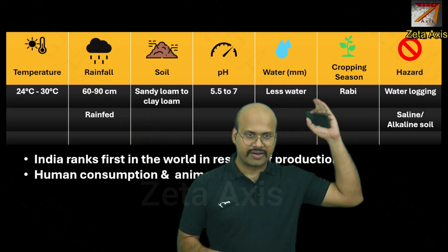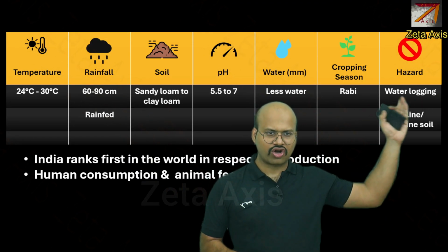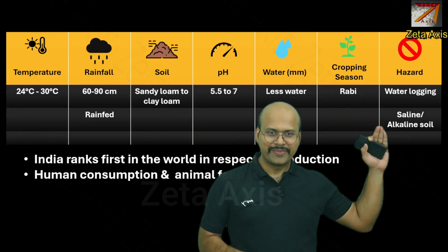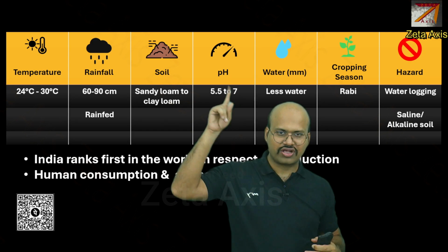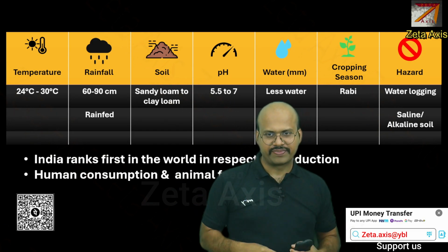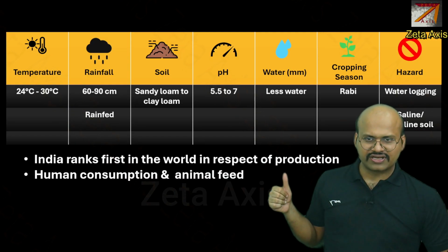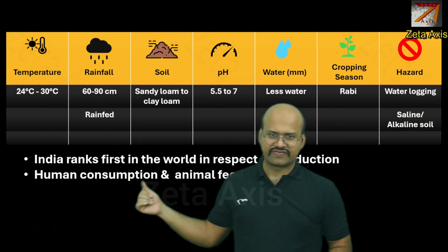It is a Rabi crop. It does not like waterlogging as well as saline or alkaline soil. It does not like basic soil. We've already seen it likes a soil which has slightly acidic pH. India ranks first in the world in respect of gram production, and it is used here for both human as well as animal consumption. If you see the production of gram across India, then we can see that it is almost equally spread in the central part of India.